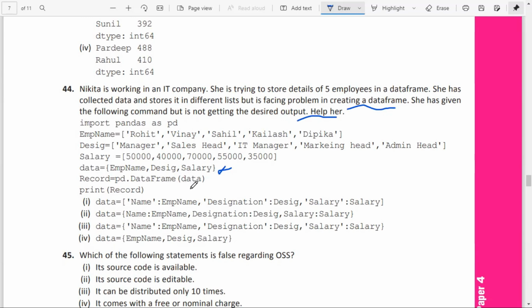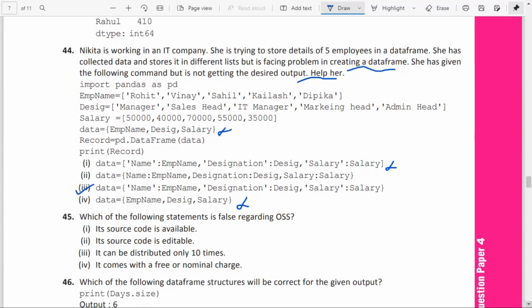So how is the data frame dictionary called? Data is equal to curly braces. After that, the key, that should be the column, then the value. So the key should be in quotation marks and the value should be from the list you have, so no need of quotation marks. So this will not come because of the bracket, and this also will not come. Among these, the key should have single or double quotes: name, designation, and salary, and the value should be like emp_name without quotation marks, desig, and salary. So option 3 is the correct answer. Here for the keys, the quotation mark is not given, so that is wrong.